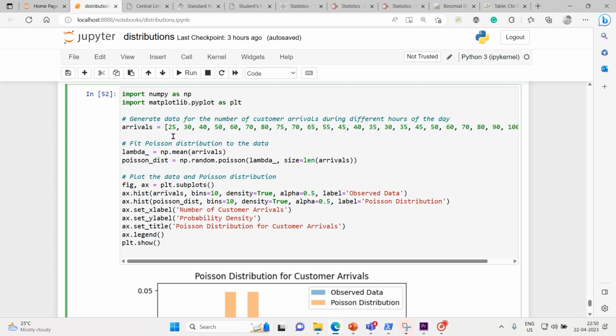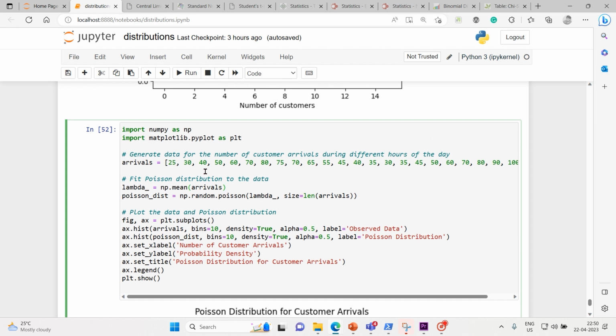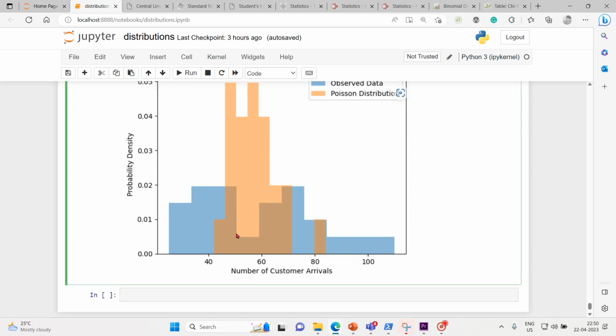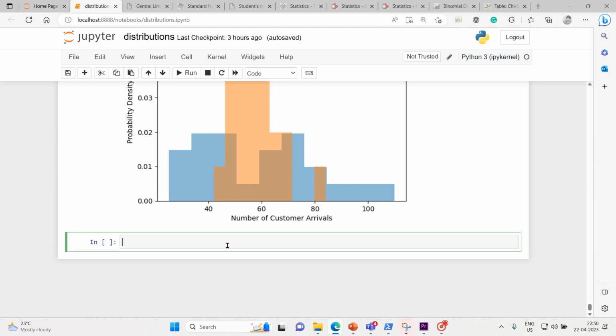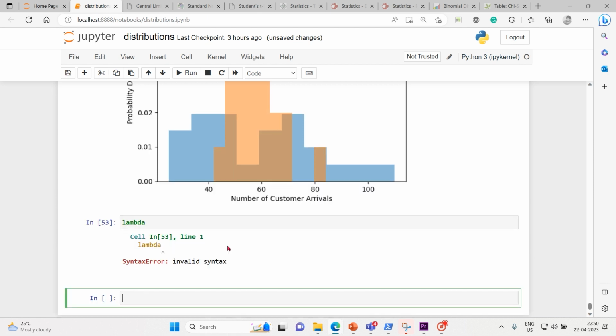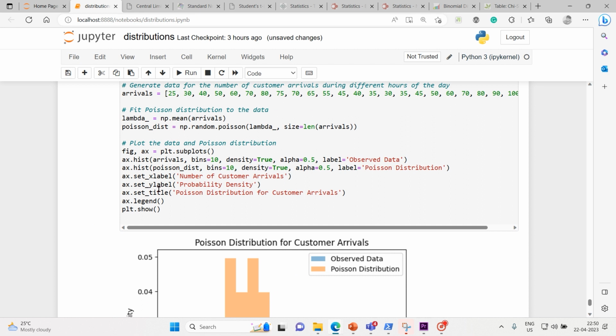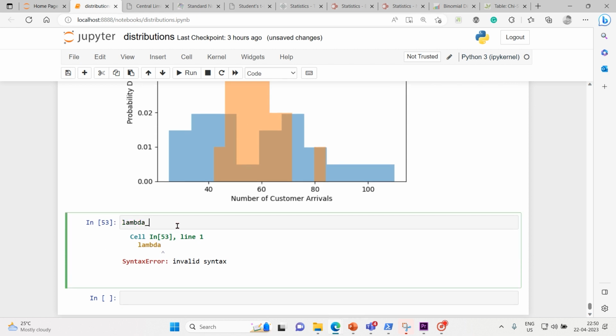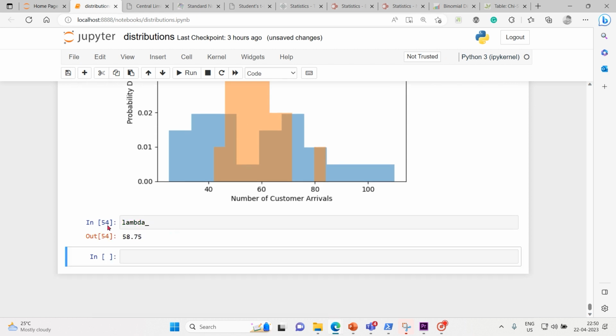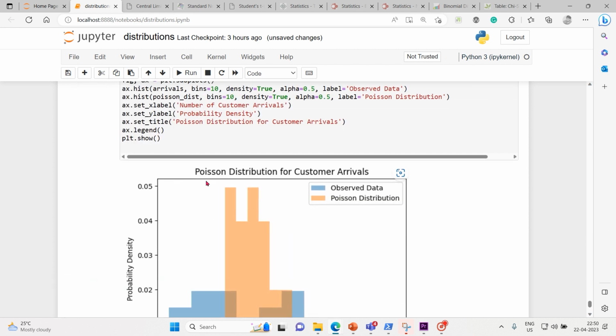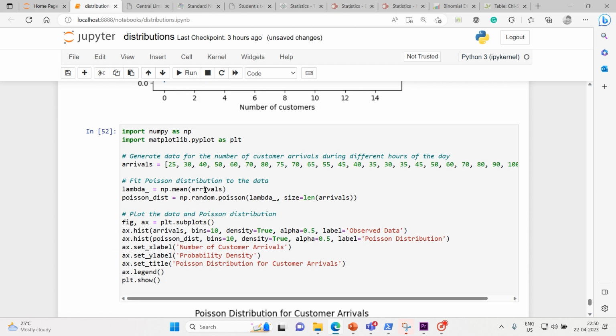Now let's fit a Poisson distribution to the data. So lambda is equal to np.mean of the arrivals. Let me show you what the lambda is for us. It's lambda underscore, yes, it's 58.75. This is our lambda. This is the mean arrivals.